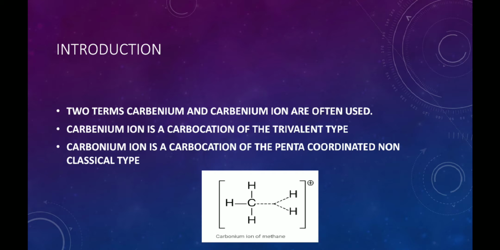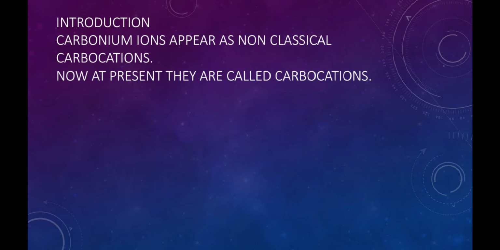Two terms, carbanium and carbonium ions, are often used. The carbanium ion is a carbocation of the trivalent type, whereas the carbonium ion is a carbocation of pentavalent type, that is non-classical type. One example shown in this slide is a methanium ion. Carbonium ion appears as non-classical carbocations. Now at present, the more precise word used is carbocations.